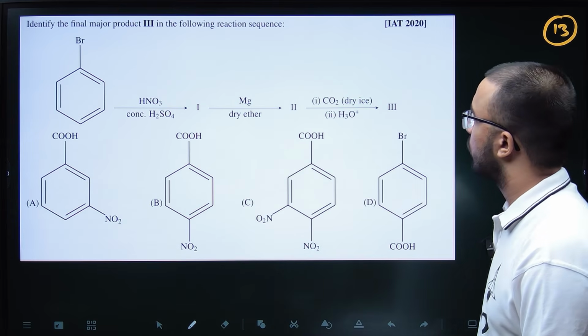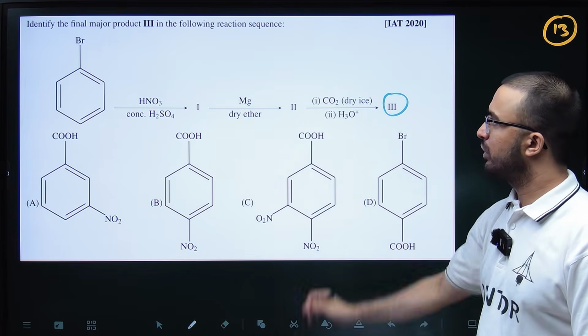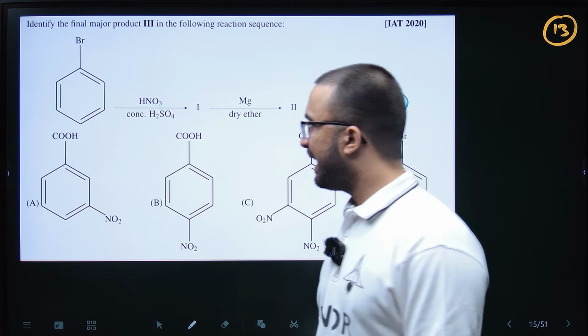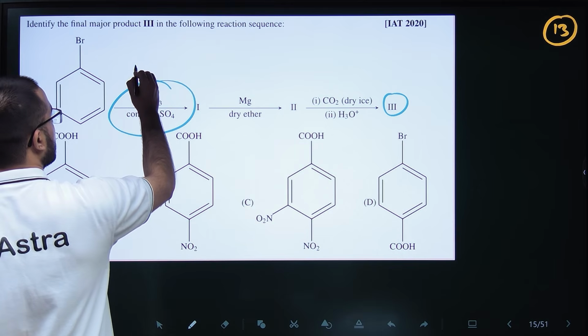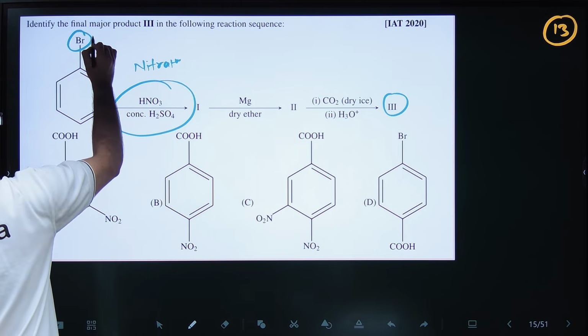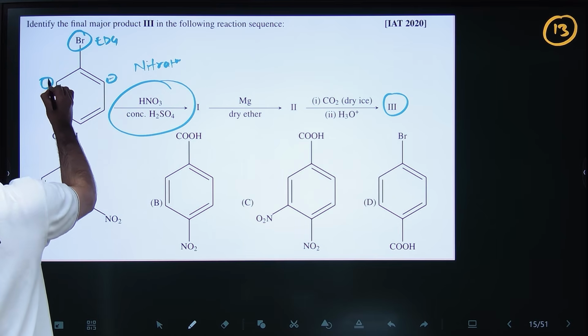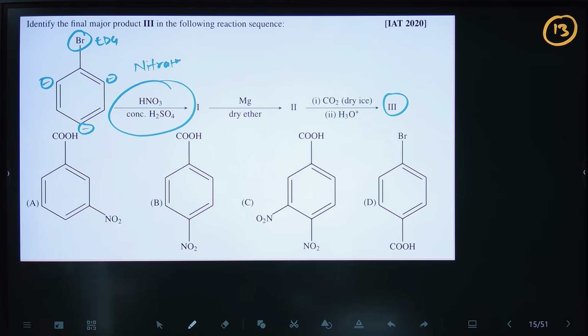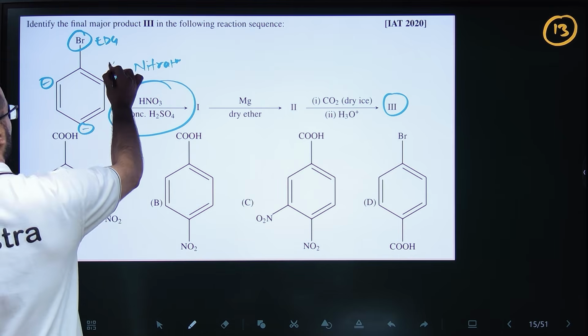Okay, so let's move to question number 13. We have to identify the major product. Again, HNO3 and H2SO4. So these are nitration reagents, so you will do nitration here. Because bromine is an electron donating group, ortho and para will be more susceptible to nitration, but the point is ortho won't be preferred that much.